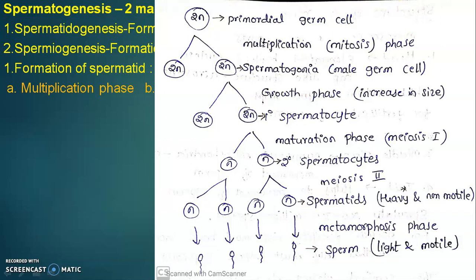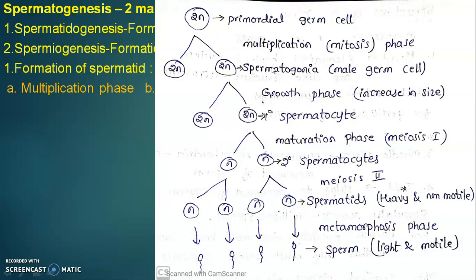Look at this picture. The primordial germ cell, which consists of 2n chromosomes, 46 chromosomes, undergo multiplication phase, nothing but mitosis cell division, which provides two daughter cells having equal number of chromosomes, nothing but 2n diploid chromosomes. They are called as spermatogonia or male germ cell.